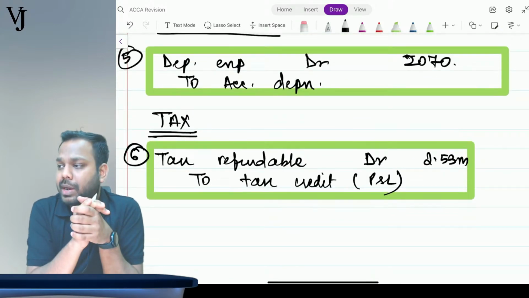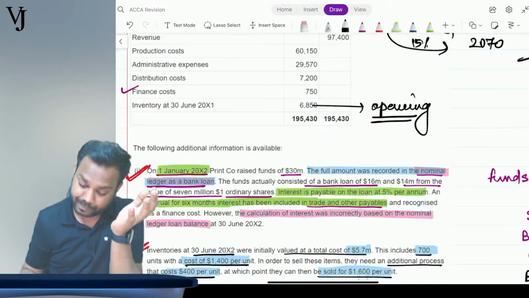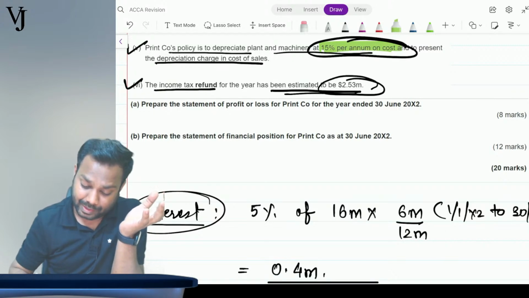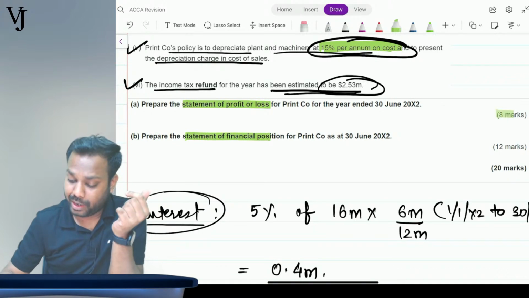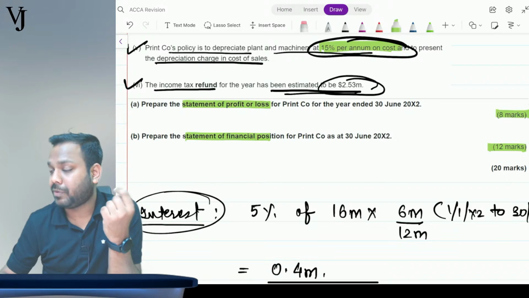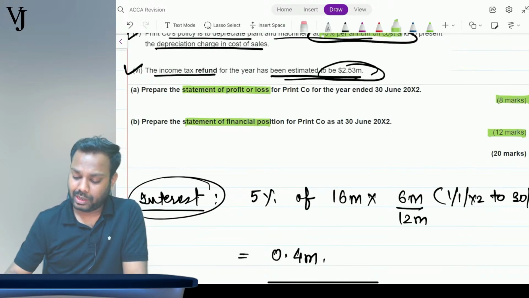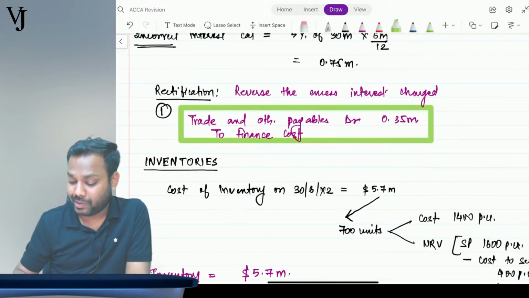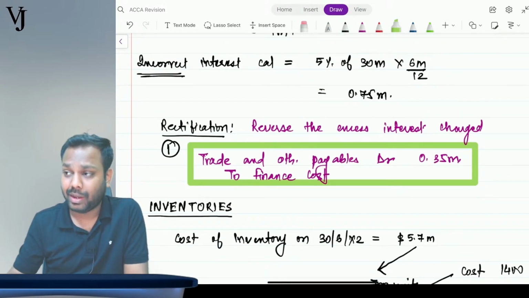Can you also discuss the mark allocation in the current sum? See, marks allocation is given here. The requirement is to prepare SOPL and SOFP. SOPL is for 8 marks and SOFP is for 12 marks. Each line item will have 1 mark. Wherever there is an adjustment, there is separate marks for that. So how well you can prepare these adjustments, or give the adjustments their effect in the financial statements, that is the P&L and the SOFP, will fetch you marks.